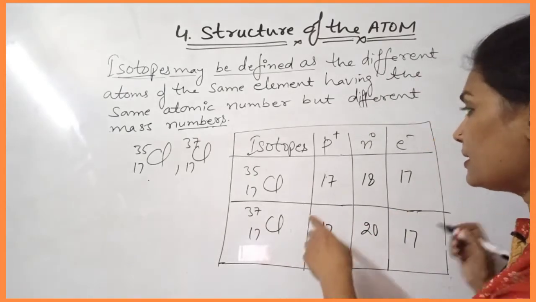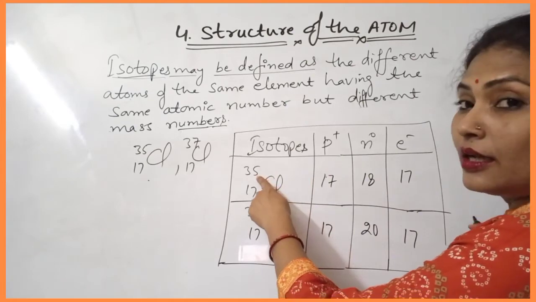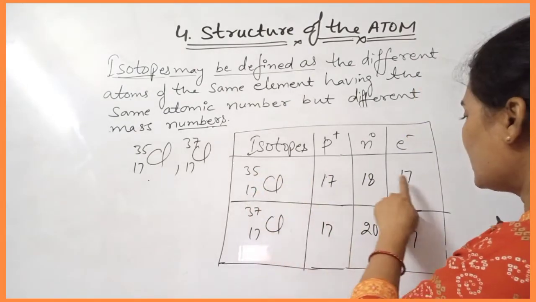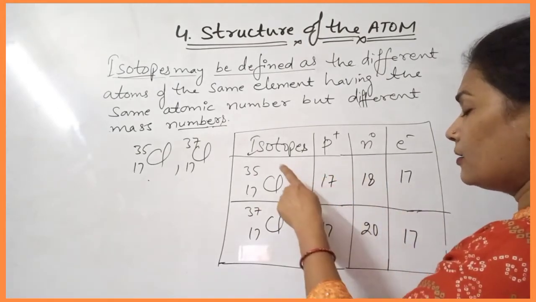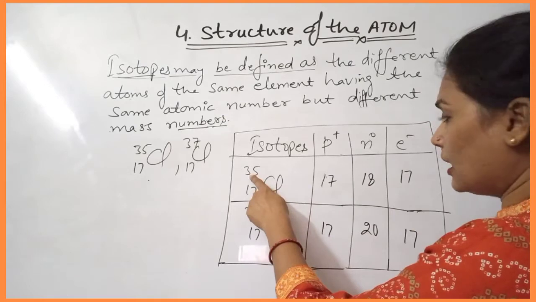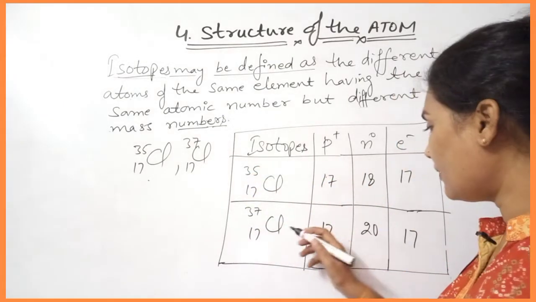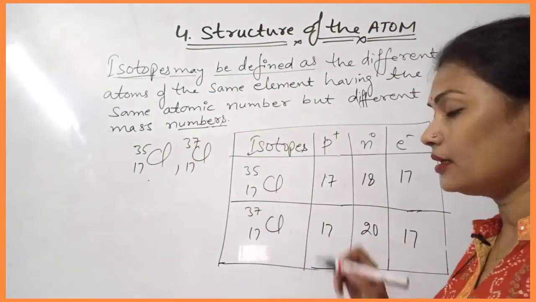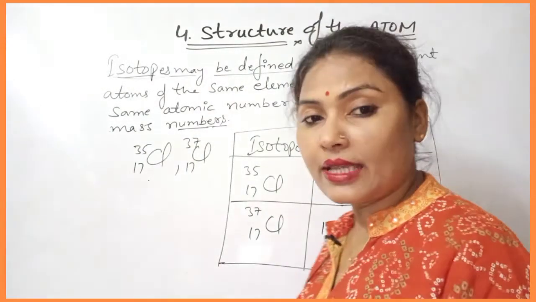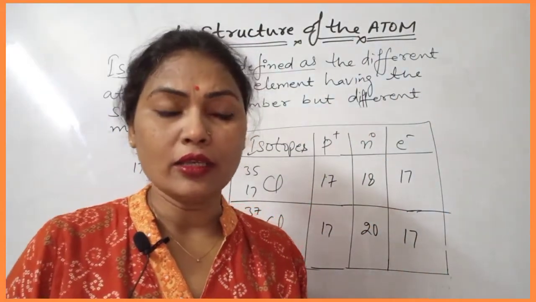If you add these protons and neutrons, you get the mass number. So 17 plus 18 will be 35, so the mass number is 35. 17 plus 20 gives 37, so here the mass number is 37. You can find it out like that.